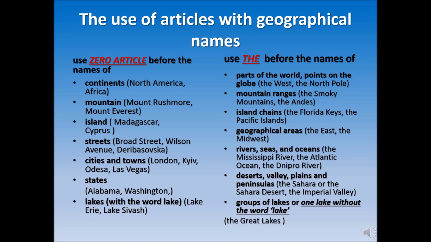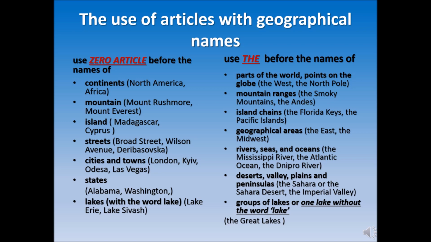As for the article the, we use the article the before the parts of the world, points on the globe. For example, the West, the North Pole. Mountain range, for example, the Andes. Island chains, for example, the Florida Keys, the Pacific Islands. Geographical areas, the East, the Midwest. Rivers, seas and oceans.